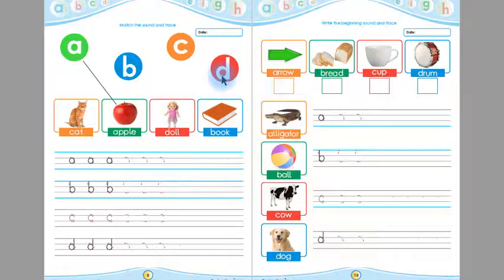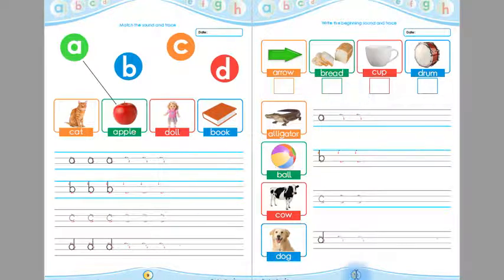This is D and this is doll. Children, the beginning sound of doll is D. Now match this D with doll with a straight line. After matching the letters with the pictures, now children, you have to trace in these 4 lines, and after tracing these letters, now you have to write these letters.